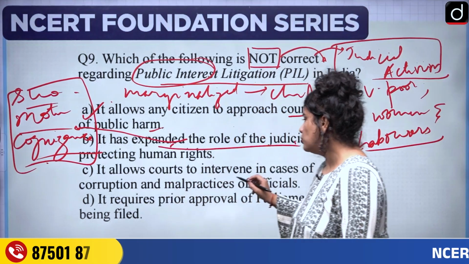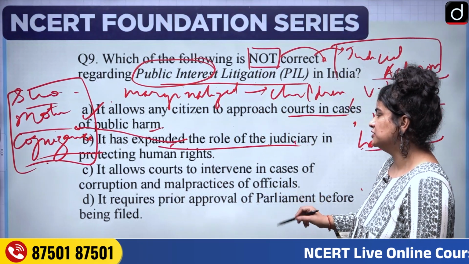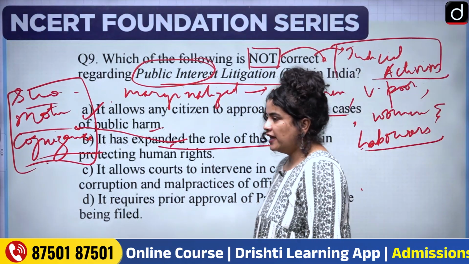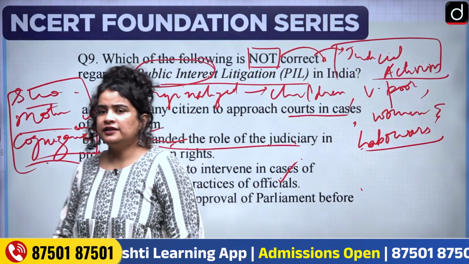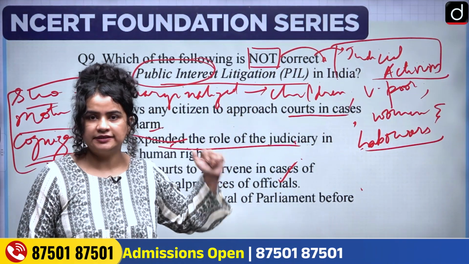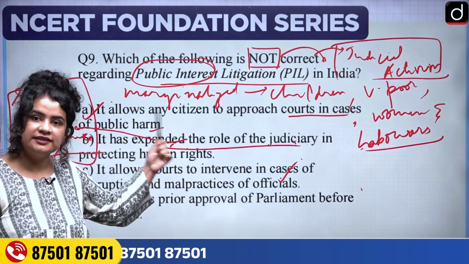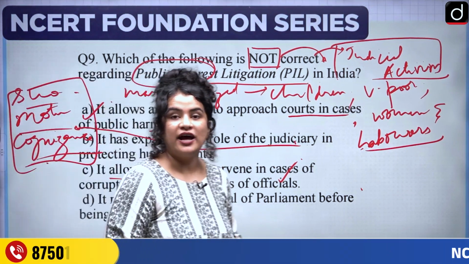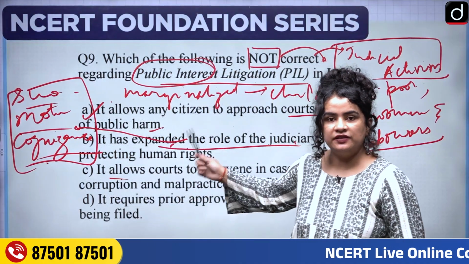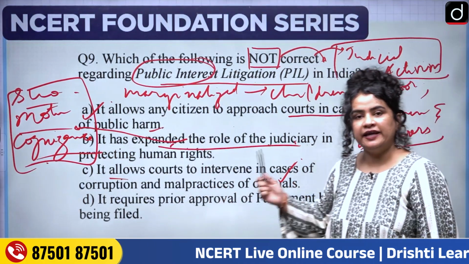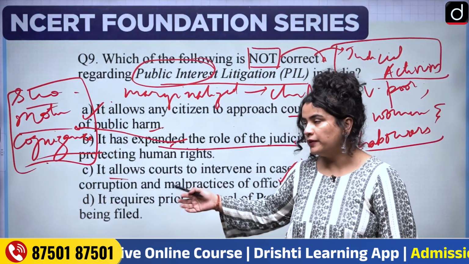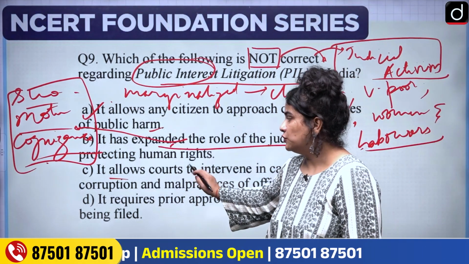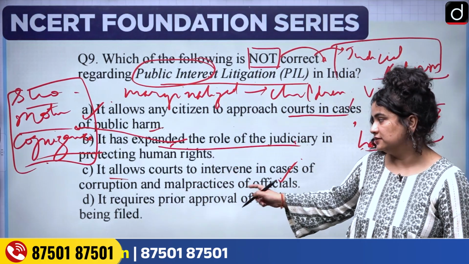Option C, it allows courts to intervene in cases of corruption and malpractices of officials. Absolutely correct. So why should we only limit ourselves to these people who are suffering in this way? People also suffer due to corruption and other malpractices of certain officials. So if that is the concern that is plaguing somebody at that moment, or a group at that moment, or if it's hampering service delivery, then this can also be brought to the court's attention.